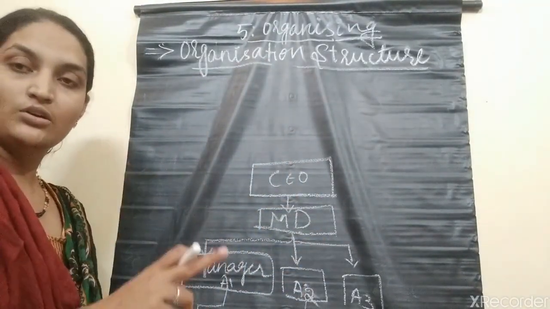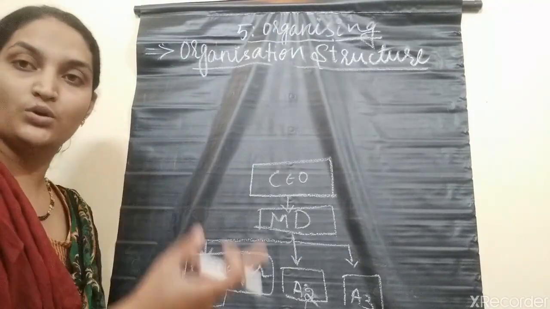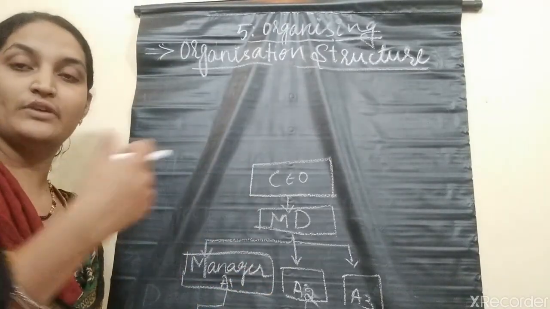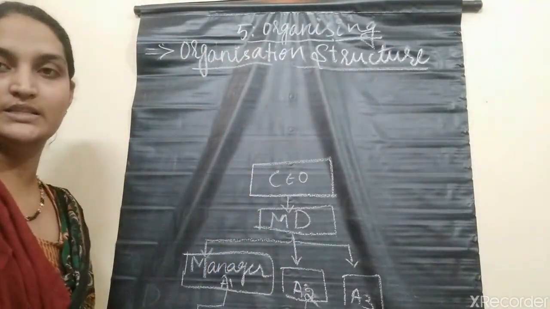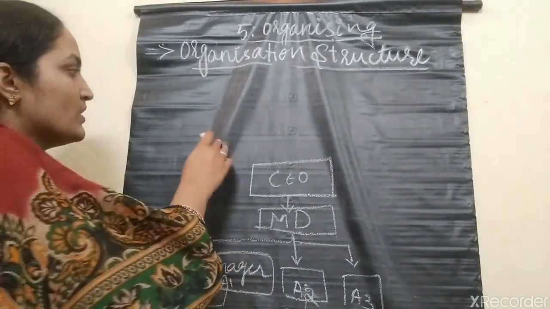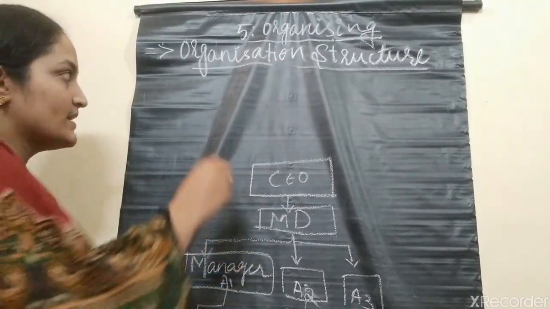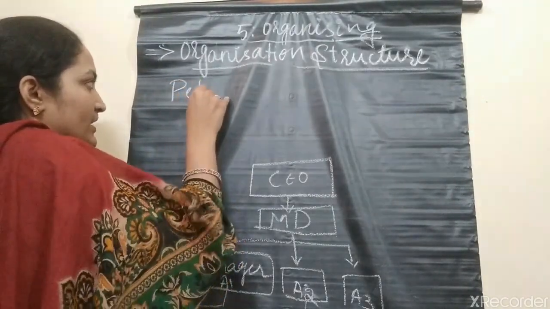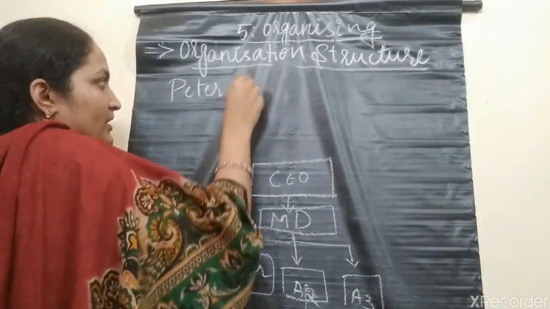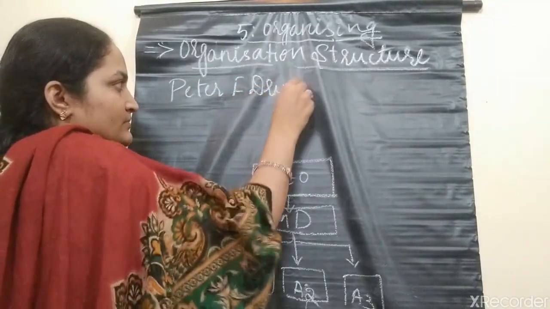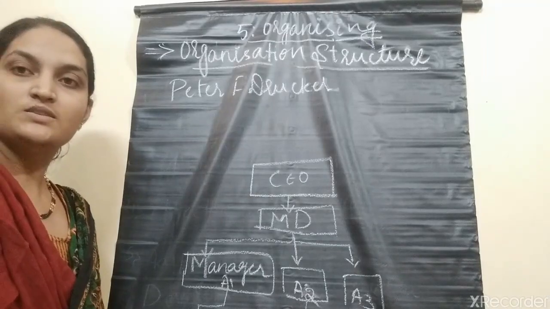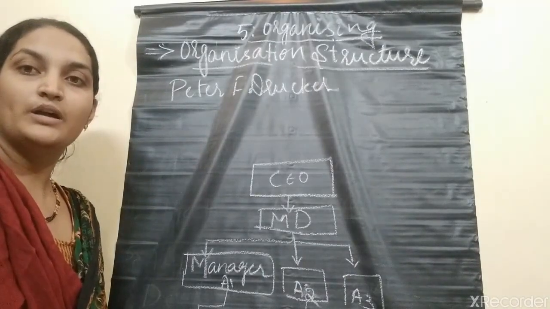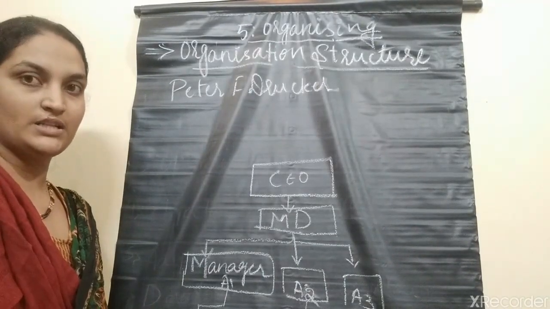But those organizations which are experiencing growth in the coming days or which are facing severe competition should have an adequate organizational structure. One of the famous authors, Peter F. Drucker, emphasized the importance of having a proper or adequate organizational structure.